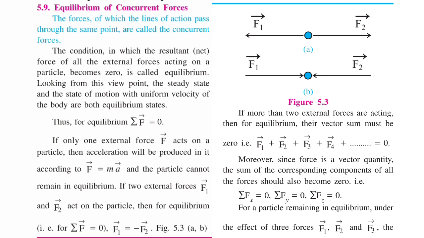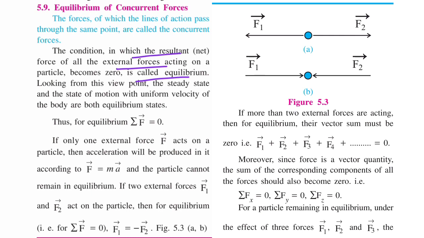Equilibrium of concurrent forces. The forces of which the lines of action pass through the same point are called concurrent forces. The condition in which the resultant force of all the external forces acting on a particle becomes zero is called equilibrium.